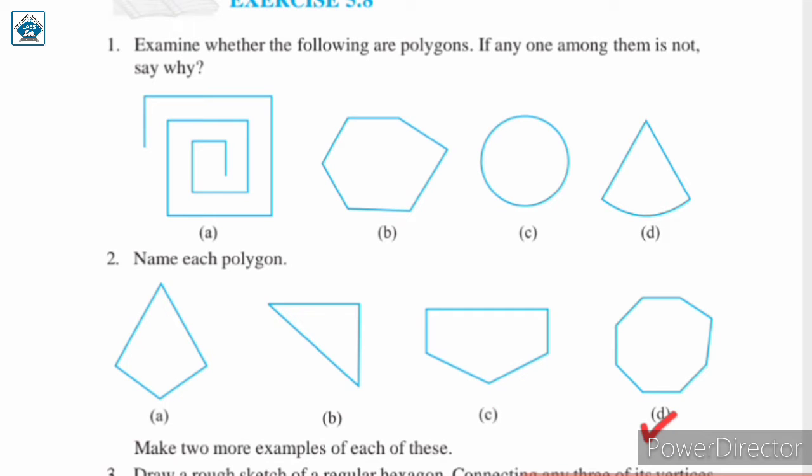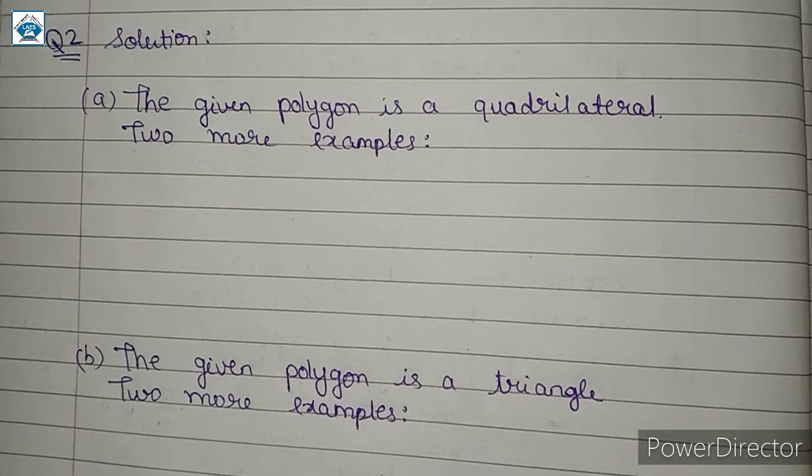Next, in this polygon we have 1, 2, 3, 4, 5, 6, 7 and 8 sides. So a polygon having 8 sides is called an octagon. So the name of this polygon is octagon. Let us now make 2 more examples of each of these.